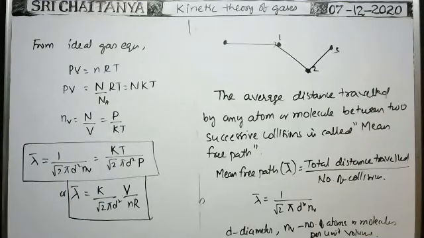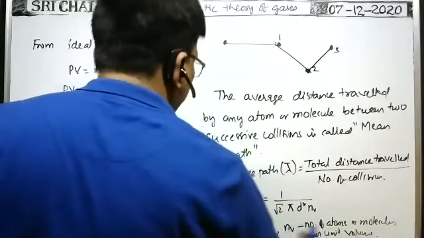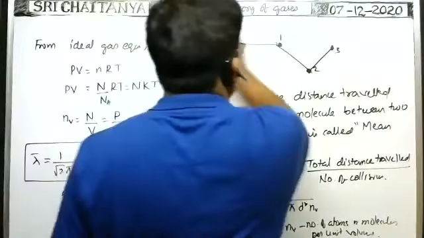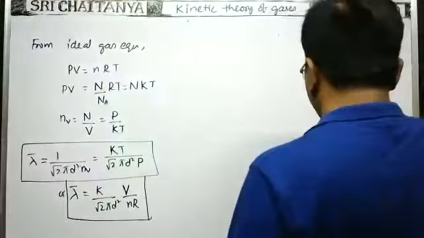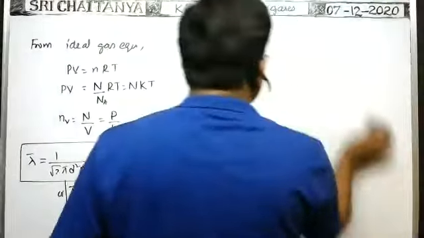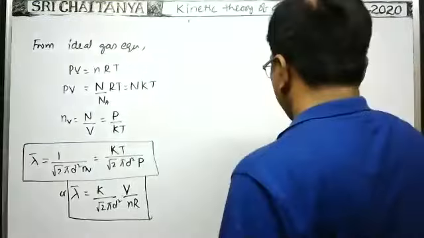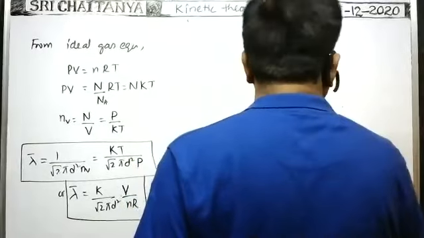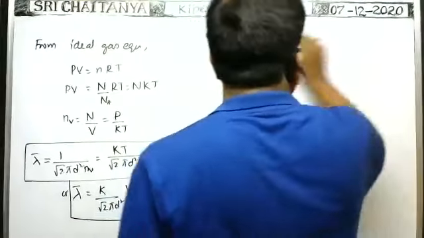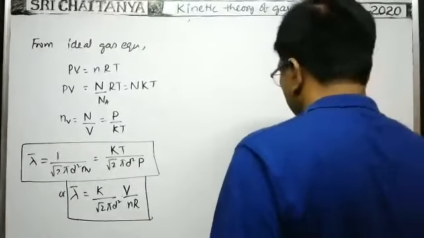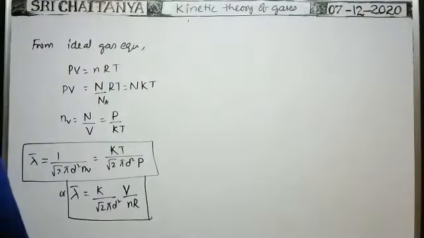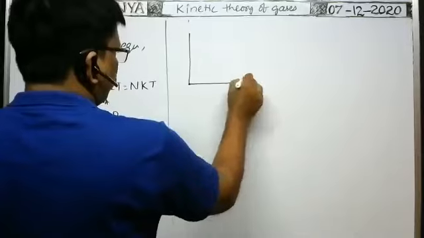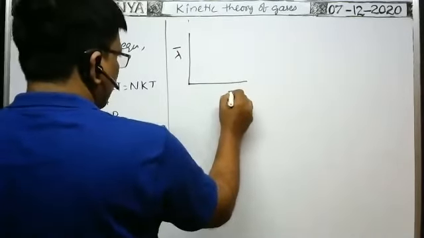Okay, now from this, suppose you draw the graph between mean free path and the Kelvin scale of temperature.